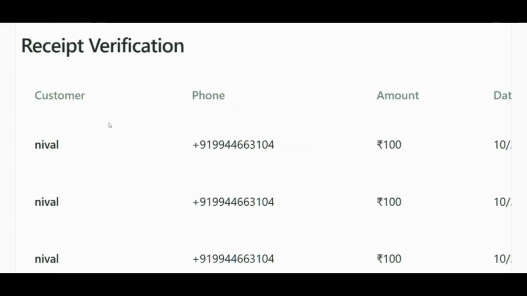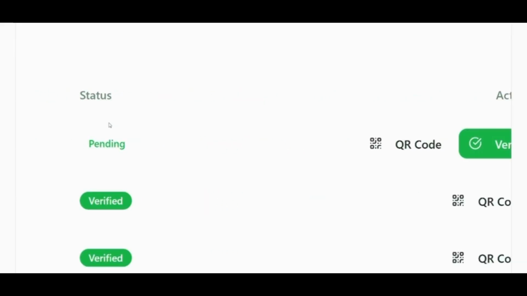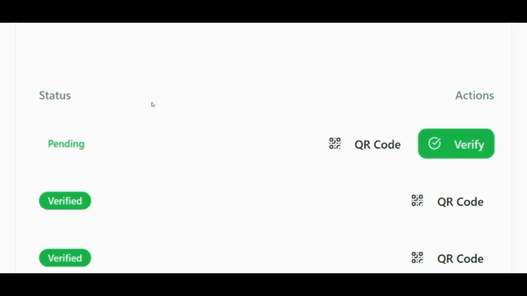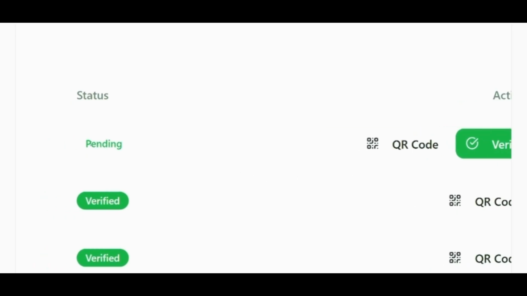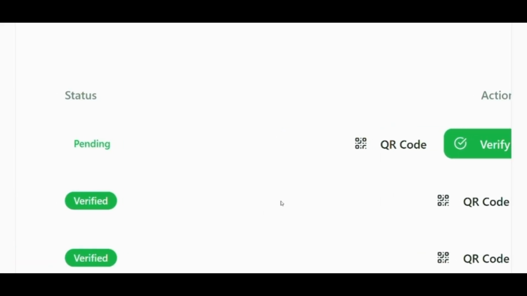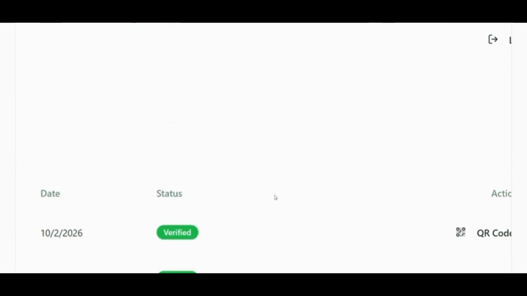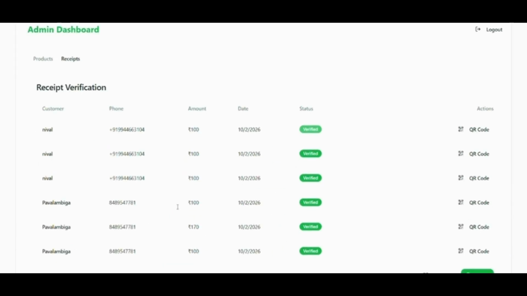For now, Nivel has been ordered for rupees 100 and the verification status is pending. So when I click verify, the status will be turned into verified. Once I receive the money, the supermarket owner will give verify so that the status can be converted into verified. Now it's changed to verified.